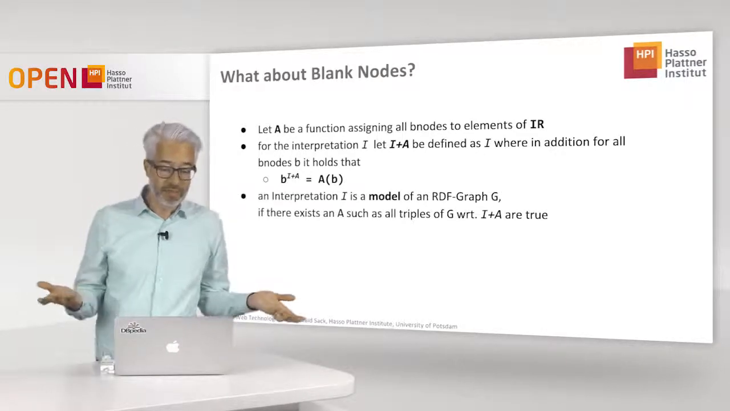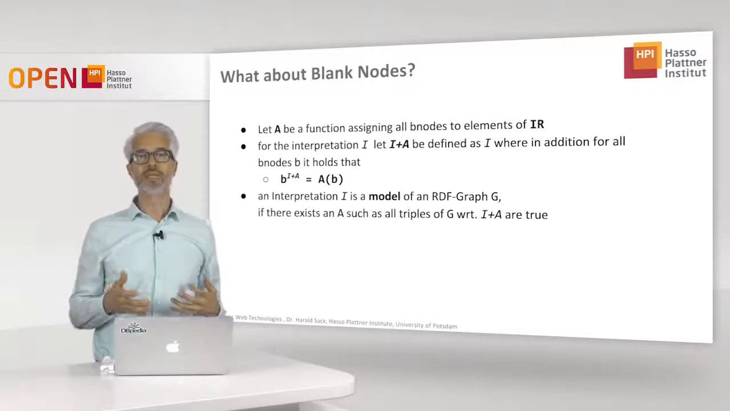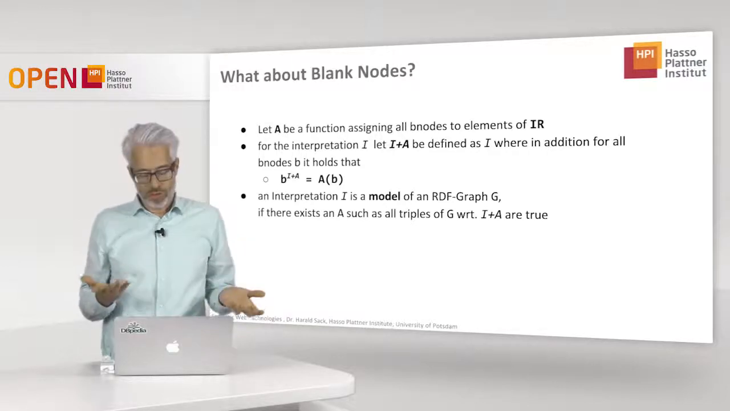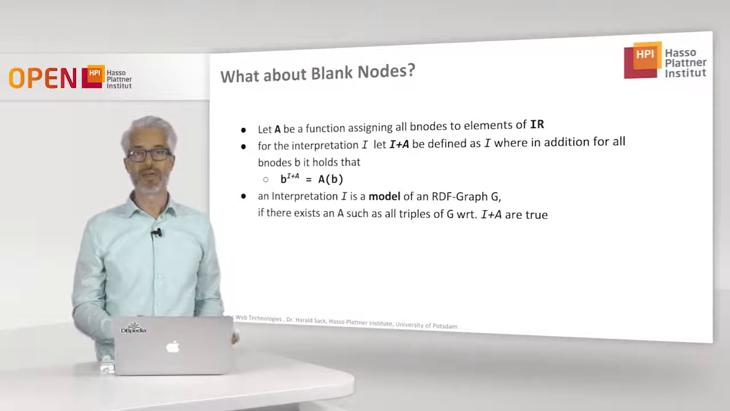And then, of course, an interpretation I is a model of an RDF graph G if there exists an A such that all triples of G with respect to our combined interpretation function I plus A are true.